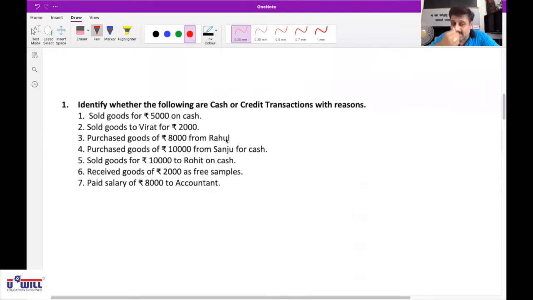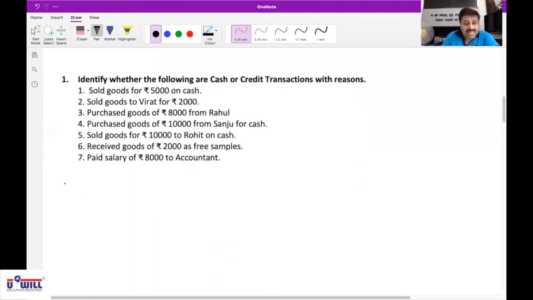Identify whether the following are cash or credit transactions with reasons. First transaction, write down: sold goods for rupees 5,000 on cash.